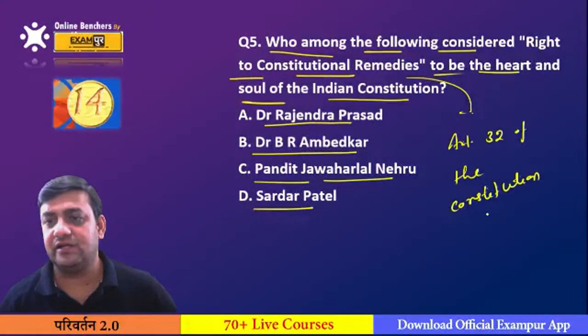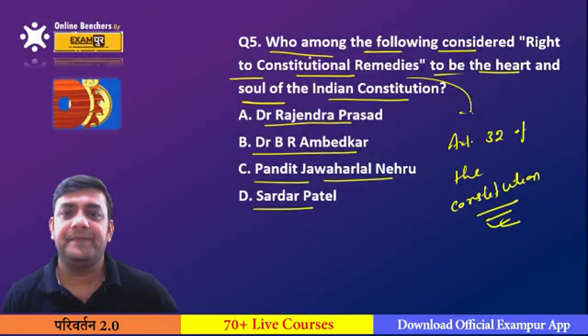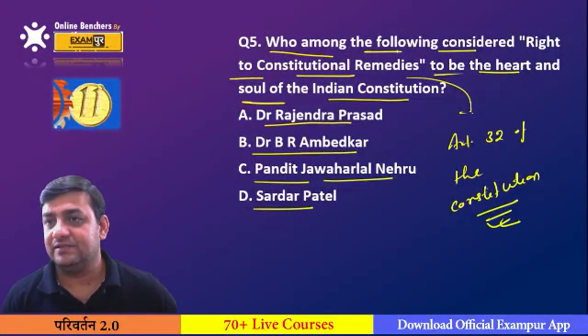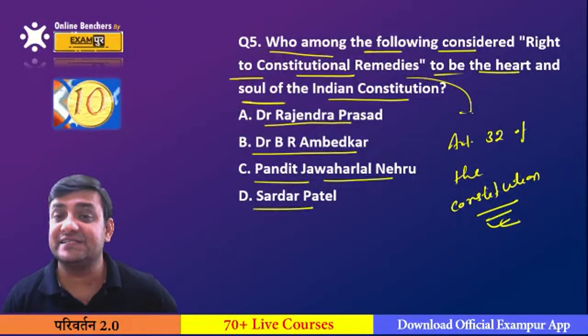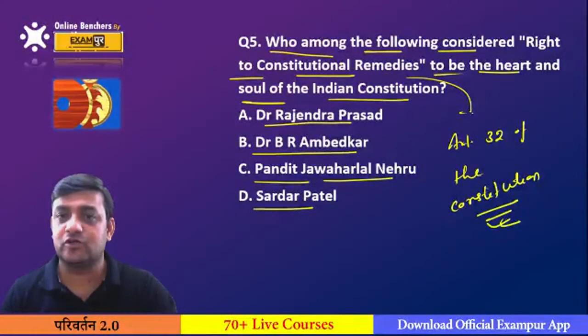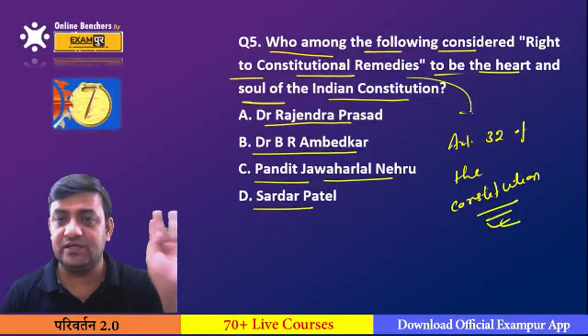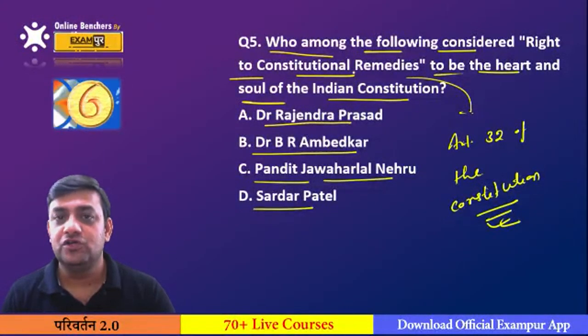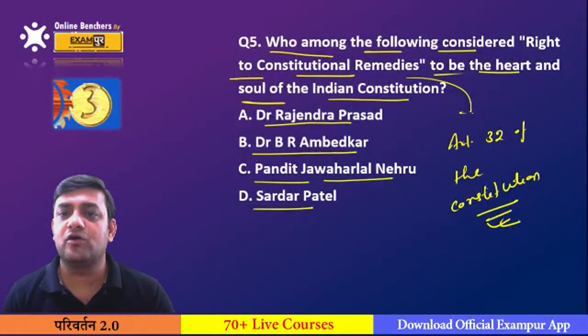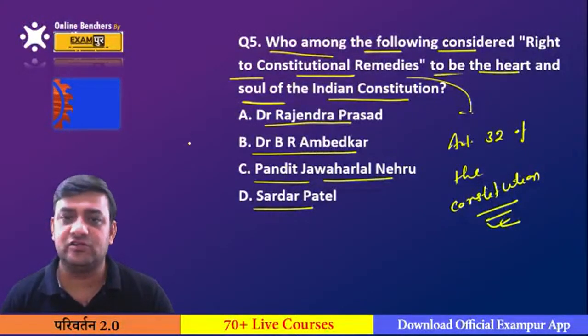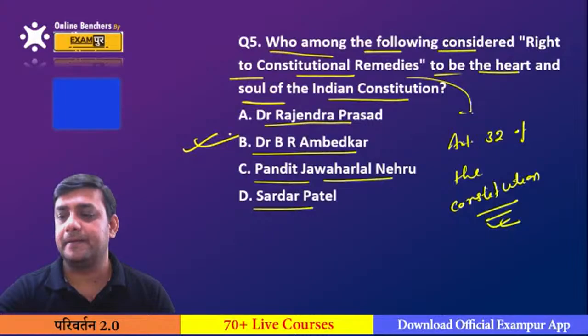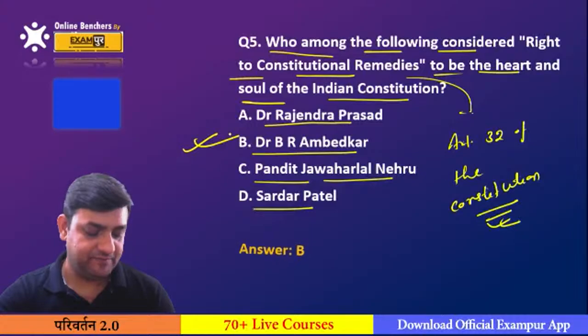This is mentioned under Article 32 of the Constitution, that is, the right to constitutional remedies. And this right to constitutional remedies consists of 5 important writs: habeas corpus, mandamus, prohibition, certiorari, and quo warranto. So this right to constitutional remedies has been called the heart and soul of the Constitution by which of the following? Is it Rajendra Prasad? Is it Ambedkar Sahab? Is it Nehru ji? Or is it Sardar Patel? So what will you say, it's B.R. Ambedkar. He has called the right to constitutional remedies the heart and soul of the Constitution.